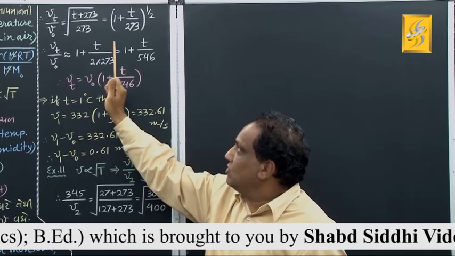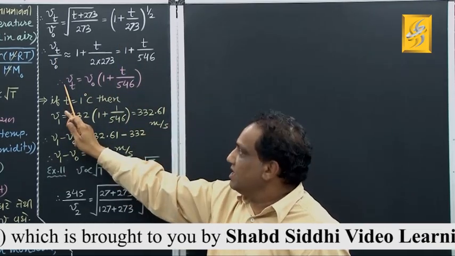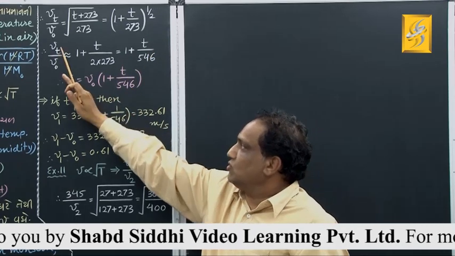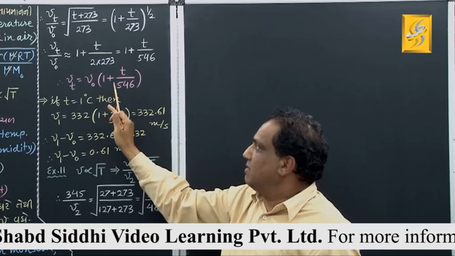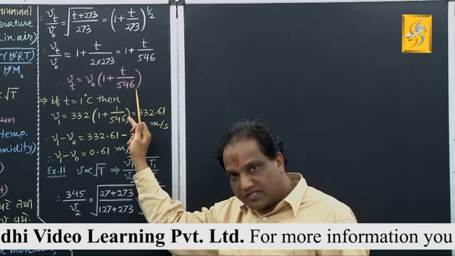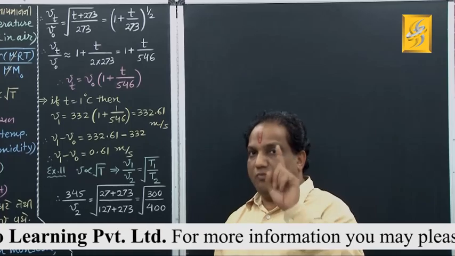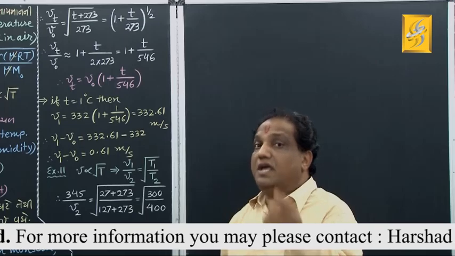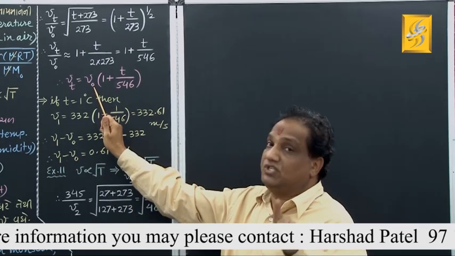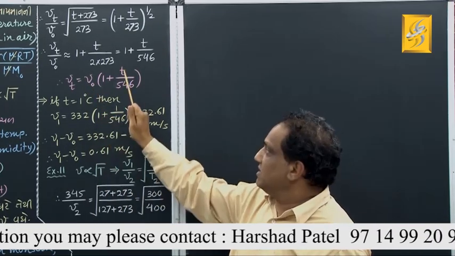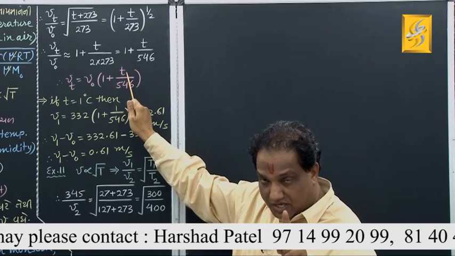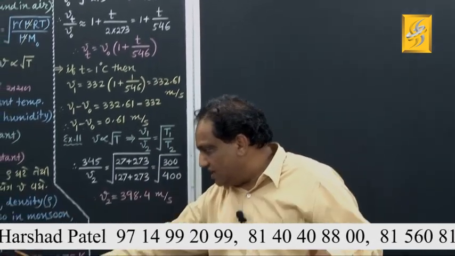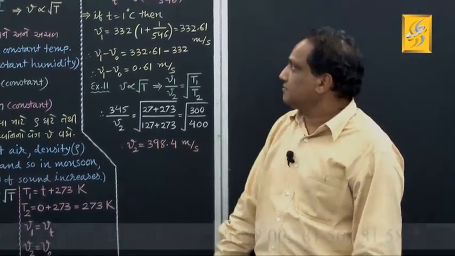We are retaining only the first two terms, correct? That's why I am writing nearly equal to. Transfer this V0 in the numerator on the right hand side. Then Vt equals V0 into 1 plus t upon 546. What is this? It is the formula for finding the velocity of sound in air at t degree centigrade in terms of the velocity of sound at 0 degree centigrade. Mind well, this small t is temperature to be written only in degree centigrade.